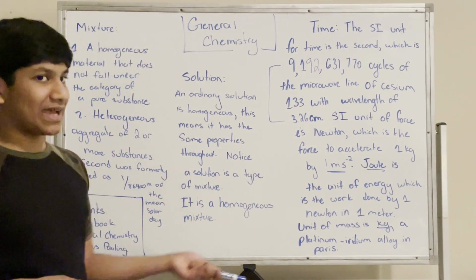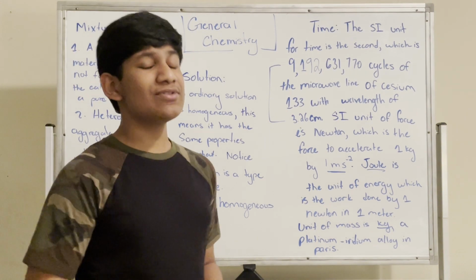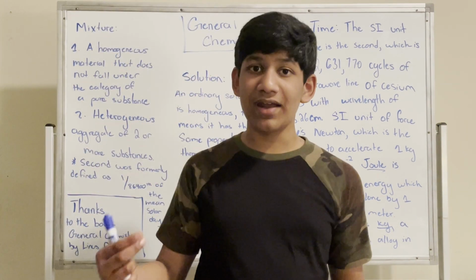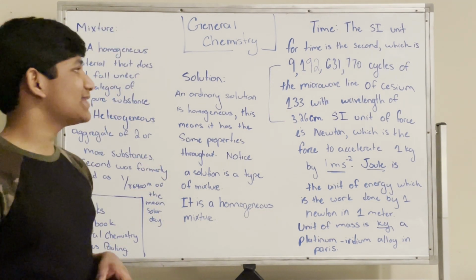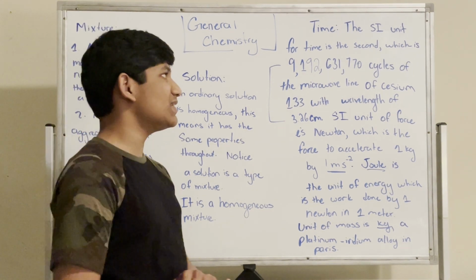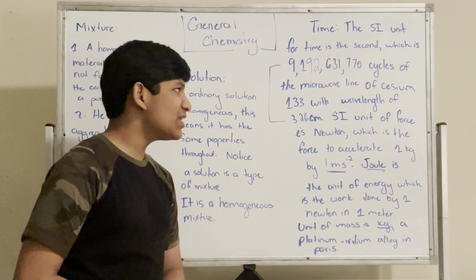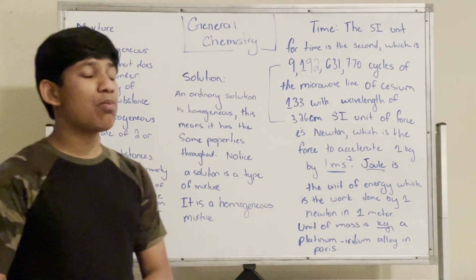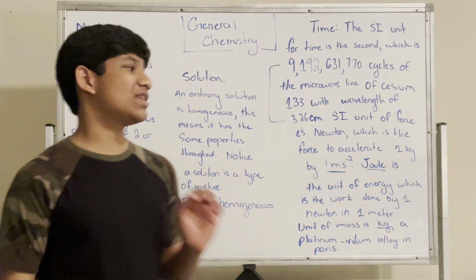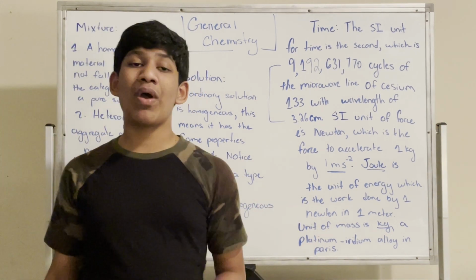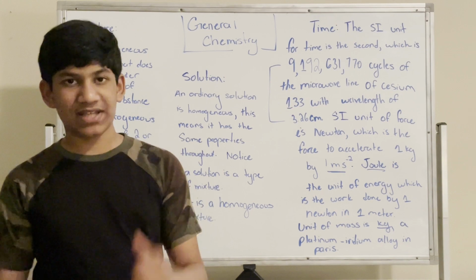We talked about the second, which is not defined using the Earth and its relationship to the Sun. It's defined to be 9,192,631,770 cycles of the microwave line of cesium-133 with a wavelength of 3.26 centimeters. An SI unit of force is the Newton, which is the force to accelerate 1 kilogram by 1 meter per second squared.